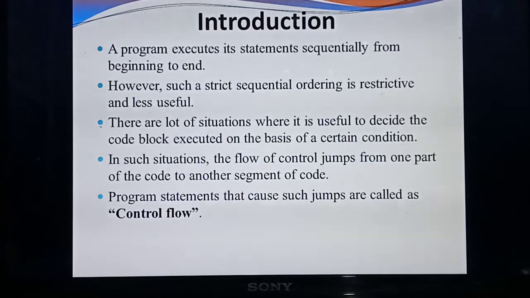A program contains a lot of lines. While executing, the program needs to execute from the beginning line, that is the starting line, then the next line, sequentially. What do you mean by sequentially? That is order. The first line will execute first, then the second line, then the third line, then the fourth line, till it executes the last line. That order it will execute. That process we are calling sequential. Normally the program will execute each line one by one, in order. That one we call a sequence.